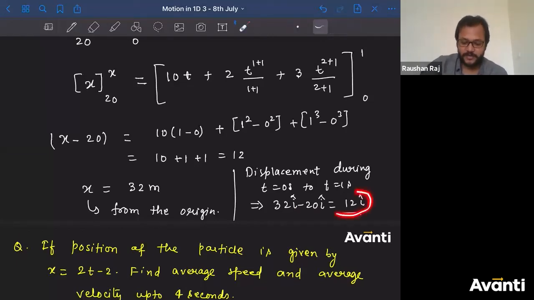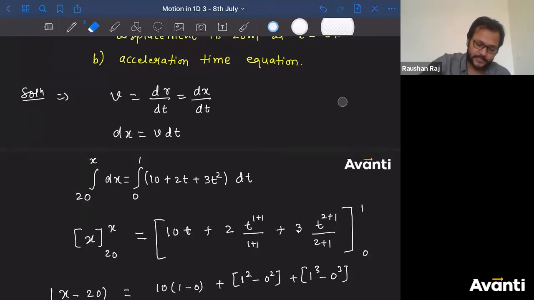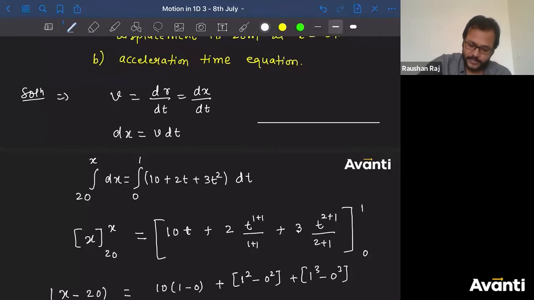What is the meaning of this 12 i cap? Along the positive x direction. If you draw the diagram, it is something like this. This is the origin, let me draw it big. Watch carefully. This is x, this is origin. Let us say this is 20. So at t is equal to 0 the particle was at 20 meter. At t is equal to 1 the particle is at 32 meters. So what is the displacement? Displacement is this vector, this is the displacement d vector.